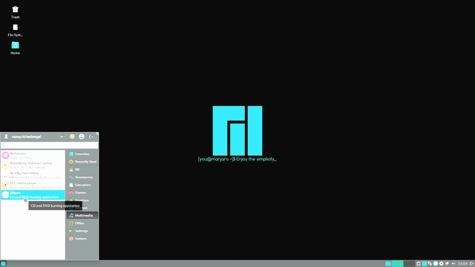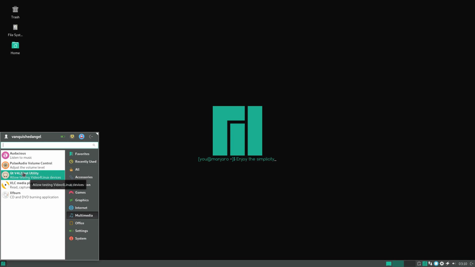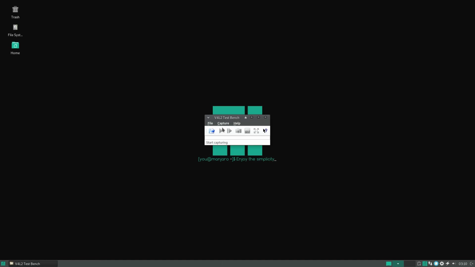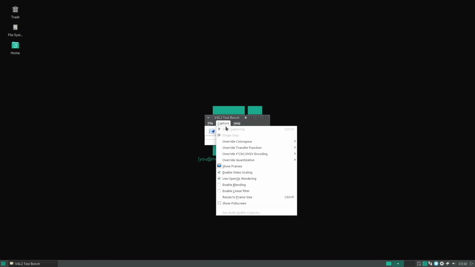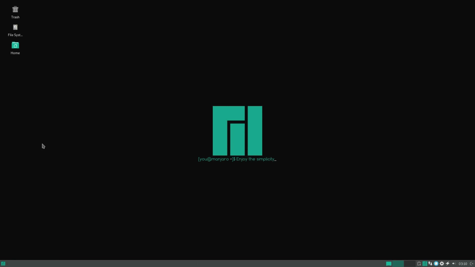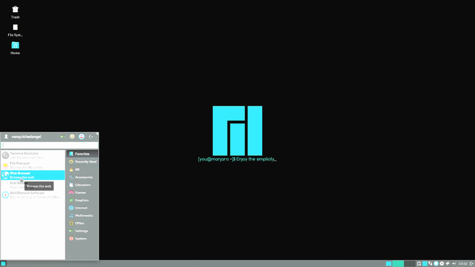XFBurn for burning CDs and DVDs. VLC Media Player is your media player. That's kind of nice. I like VLC. Don't know what this does or is, but it looks like it can capture video, so it's probably some sort of recording tool. It's nice that they have that pre-installed. Let's see. I never used Audacious too much. Pulse I usually end up installing.